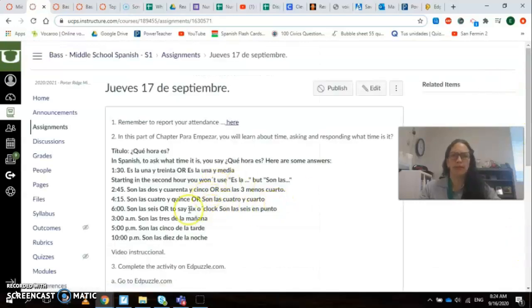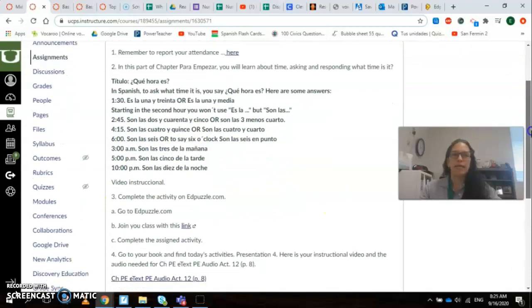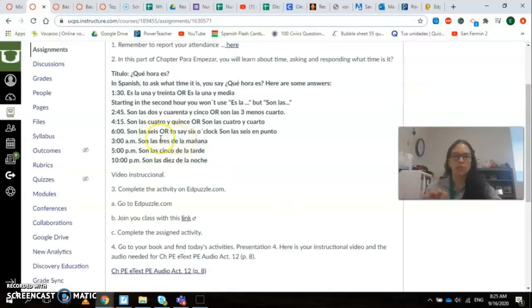Okay, so here are some other examples. When you want to say that it is o'clock, like 6 p.m. sharp, you can say son las 6:00. And then here I put examples for when it's the morning, son las 3 de la mañana, or when it's the evening, son las 5 de la tarde, or late at night you say de la noche, son las 10 de la noche. So some examples on how to do that.